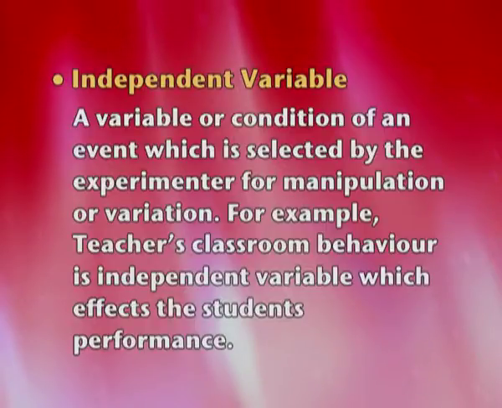Independent variable, a variable or condition of an event which is selected by the experimenter for manipulation or variation. For example, teacher's classroom behavior is an independent variable which affects the student's performance. So that is IV, that we call as the cause. If we are trying to use 5 different teaching methods in 5 different classrooms, that is an independent variable. IV, the cause which is manipulated.